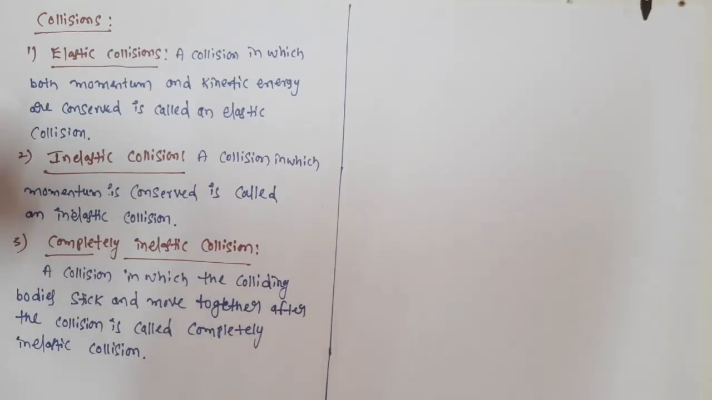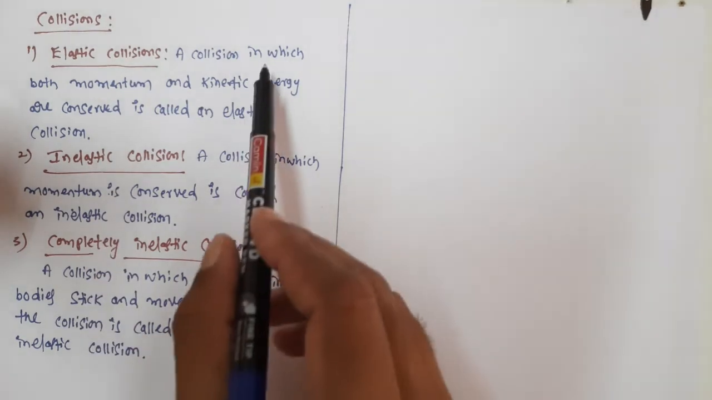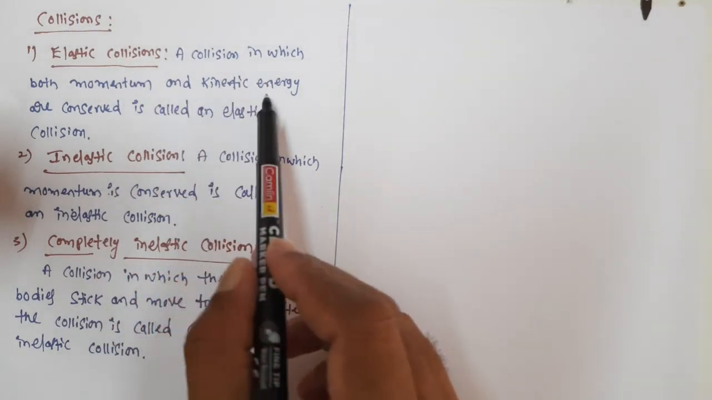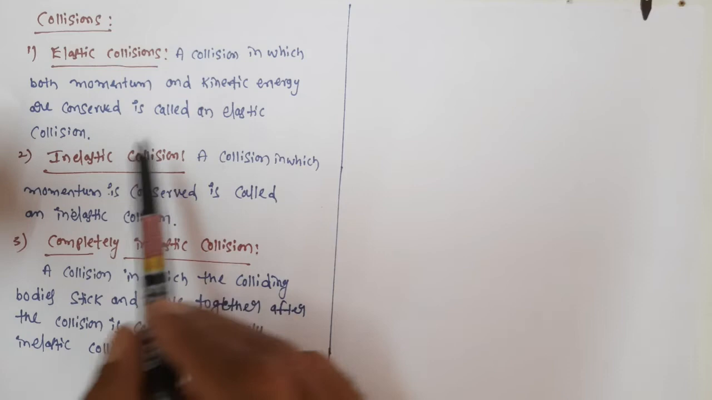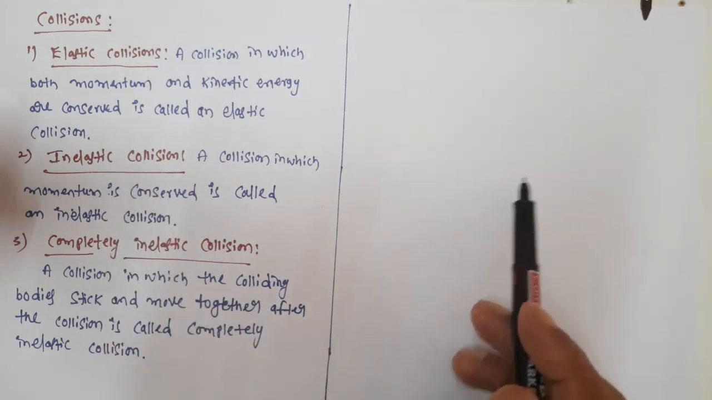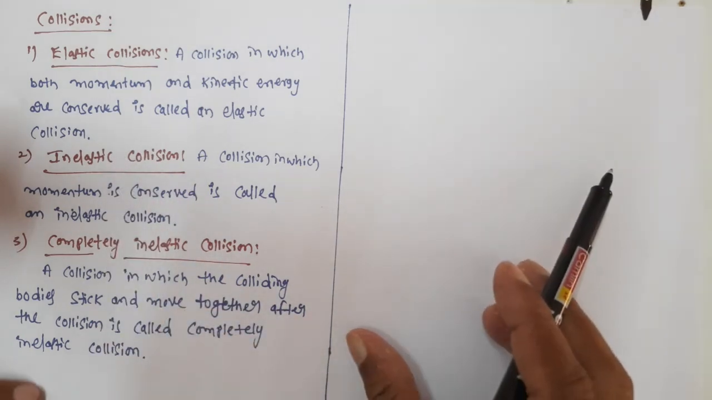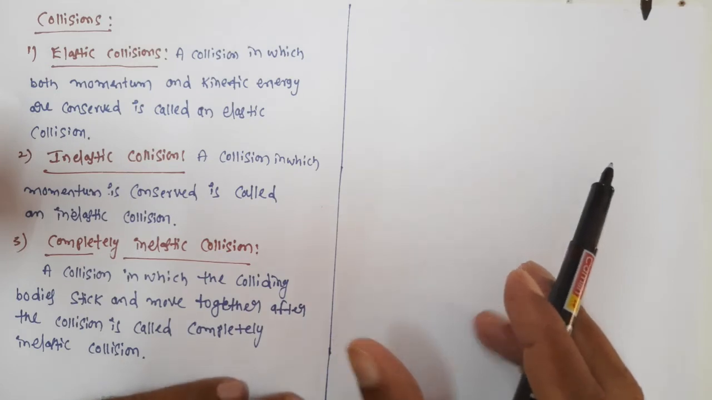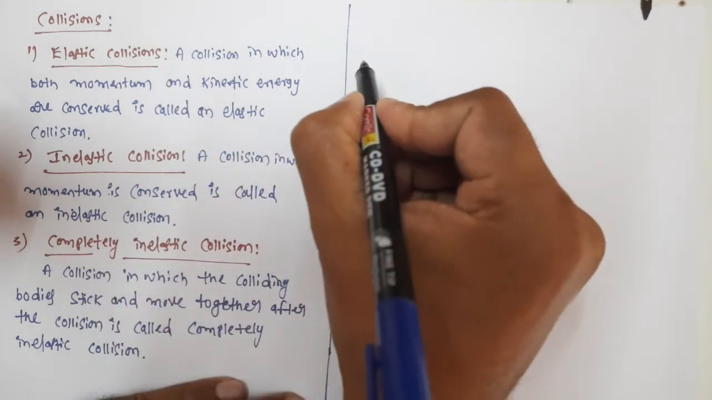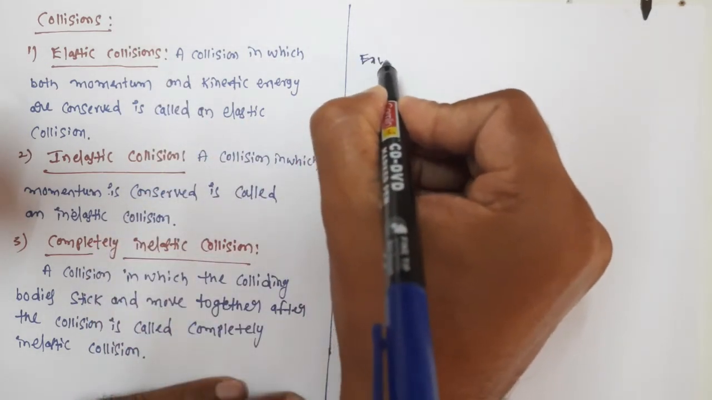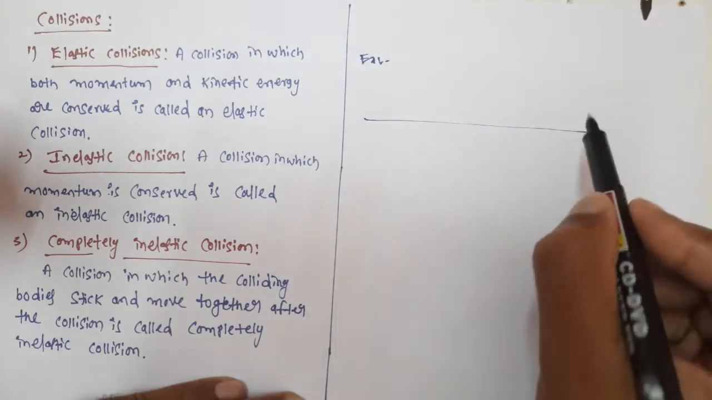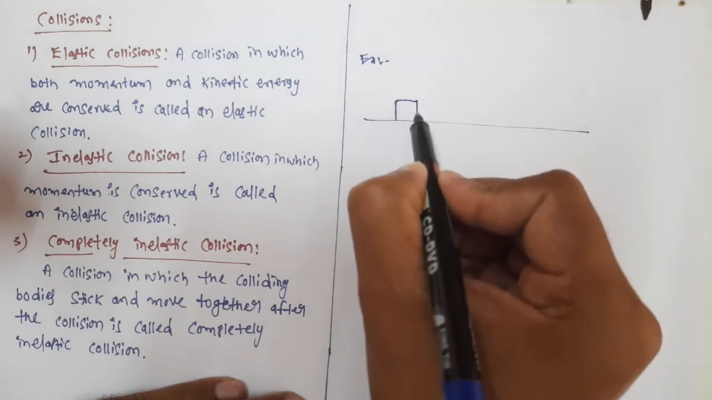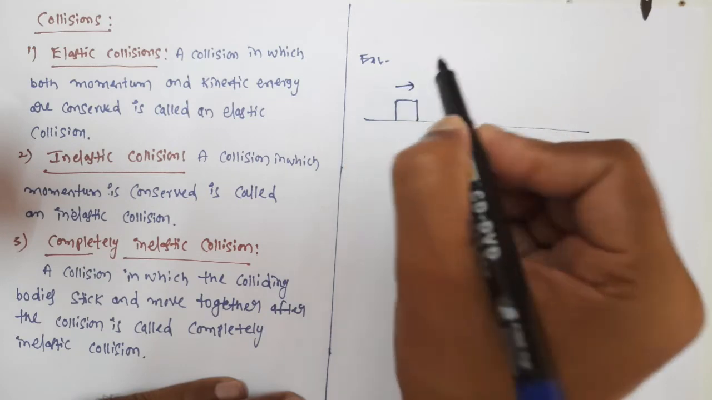Now let us discuss these types of collisions. Elastic collision: a collision in which both momentum and kinetic energy are conserved is called an elastic collision. So what does conservation mean? Here momentum is conserved and kinetic energy is conserved. For this one, I'll take an example and explain. Suppose this is a smooth surface we have. A body is moving with kinetic energy.